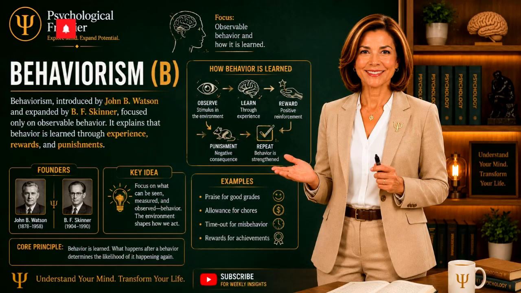Behaviorism, introduced by John B. Watson and expanded by B.F. Skinner, focused only on observable behavior. It explains that behavior is learned through experience, rewards, and punishments.